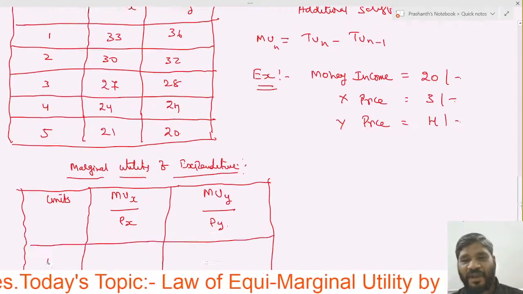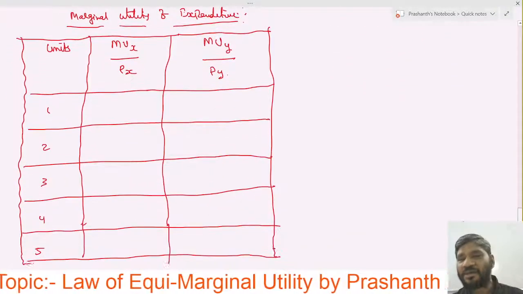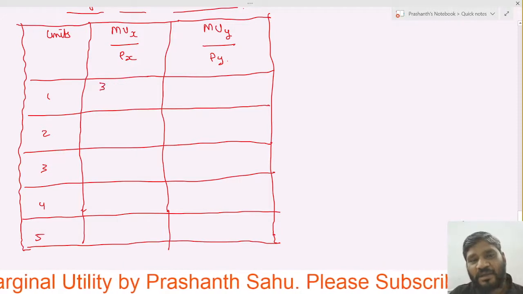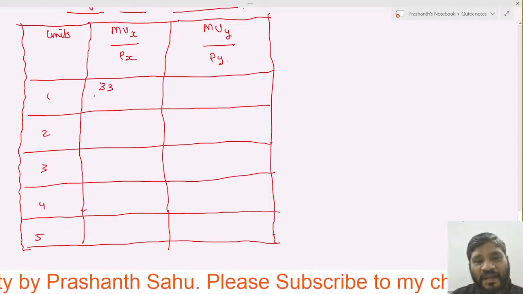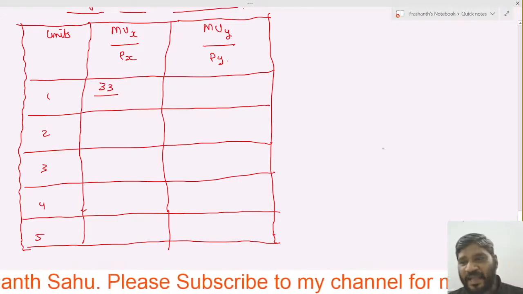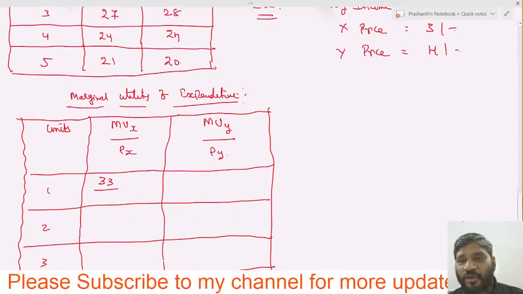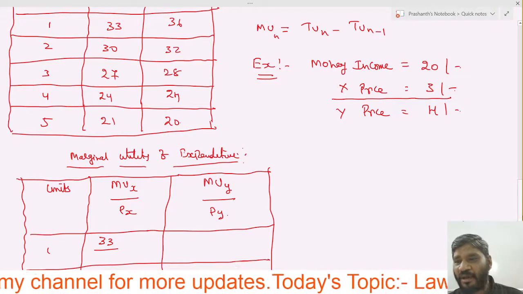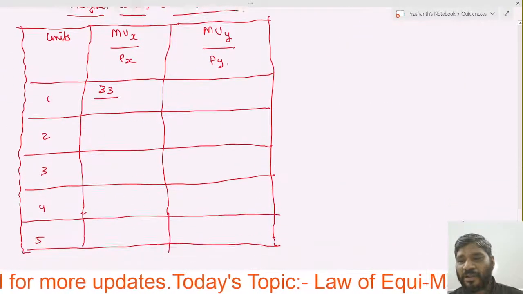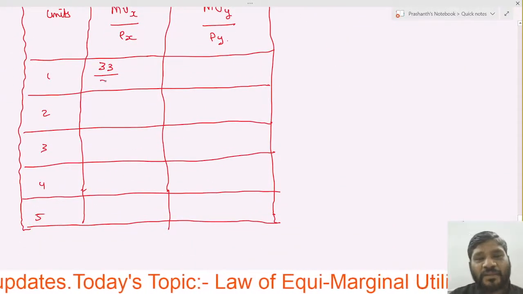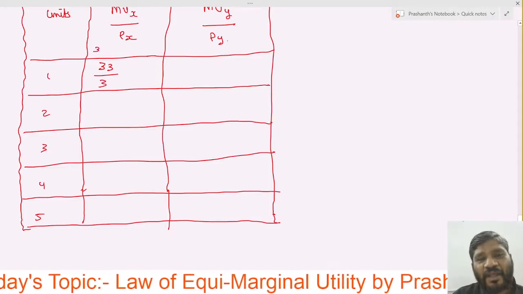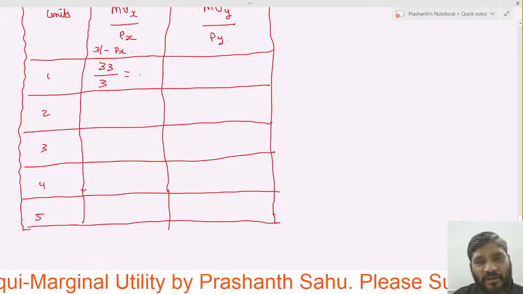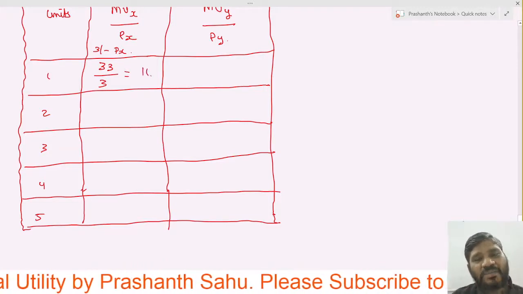First we will calculate MUX by PX. Number one, what is given? 33. 33 divided by the price of X good. The price of X good is 3 rupees, okay? So 33 by 3, how much? 11.